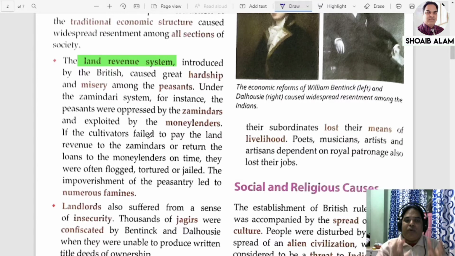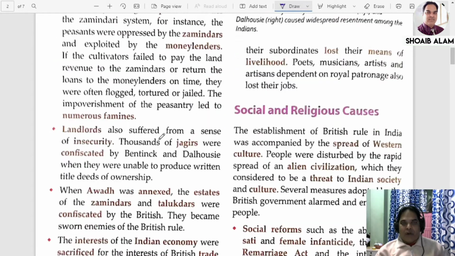Let me explain one more thing. What is the difference between a farmer and a peasant? Two different things. A farmer has land of their own and works on it. The peasants don't have land of their own, but still they do farming on somebody else's land. So this is the only difference between the farmer and the peasant. Now next one, landlords. Not only money lenders, zamindars also exploited the peasants.